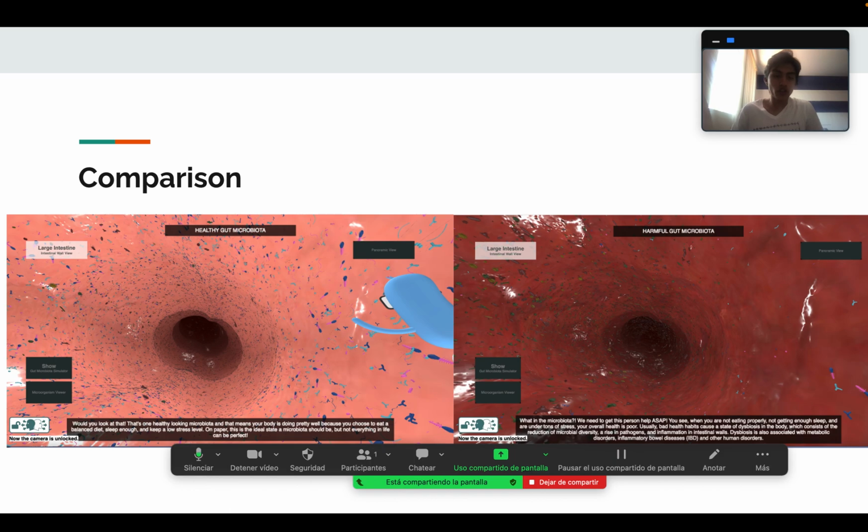As you can see, the comparison of these two images is huge. By the color of it, you see the clarity on the first one, and this one is really dark and colorless. And yes, this is how a healthy microbiota needs to look.